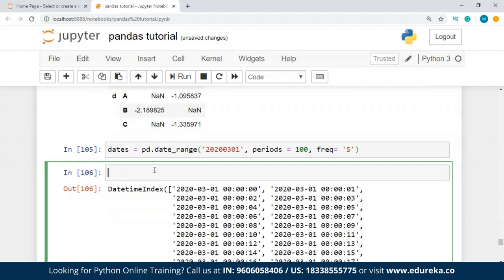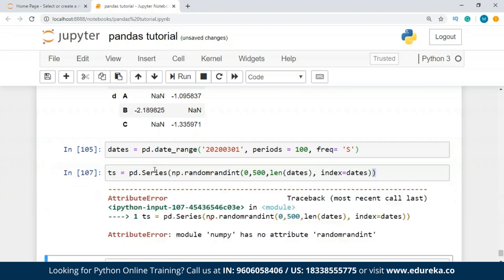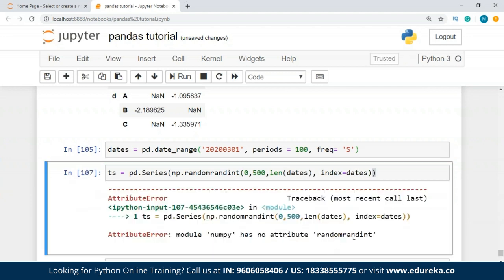Now we take one more variable, ts, equal to pd.Series, and inside this I'm going to use np.random.randint, which is going to be 0 to 500, and the length is of dates, and then index is equal to dates.